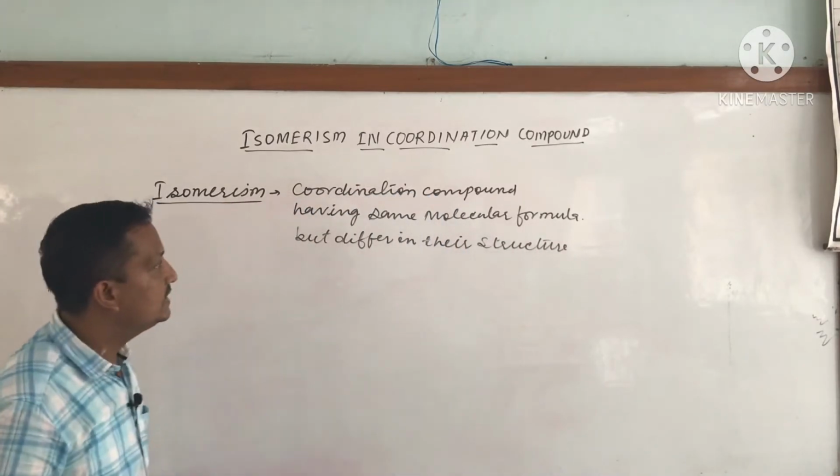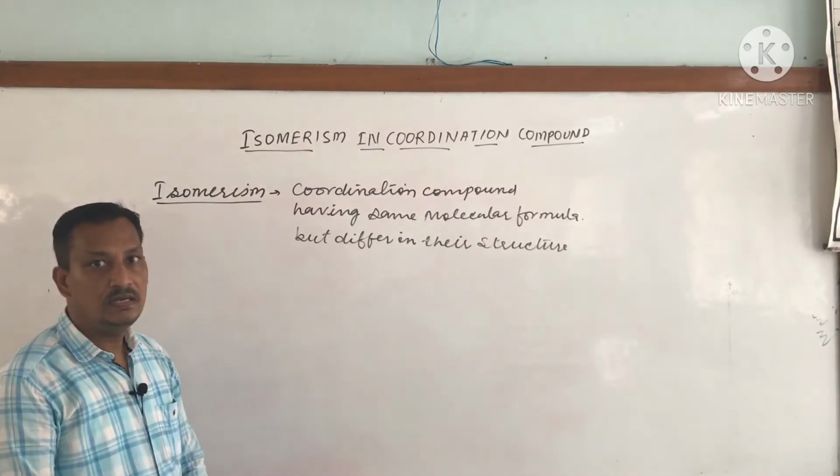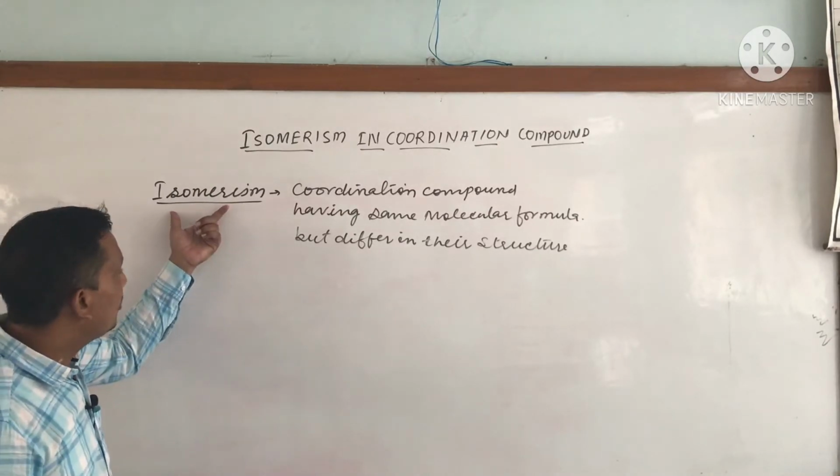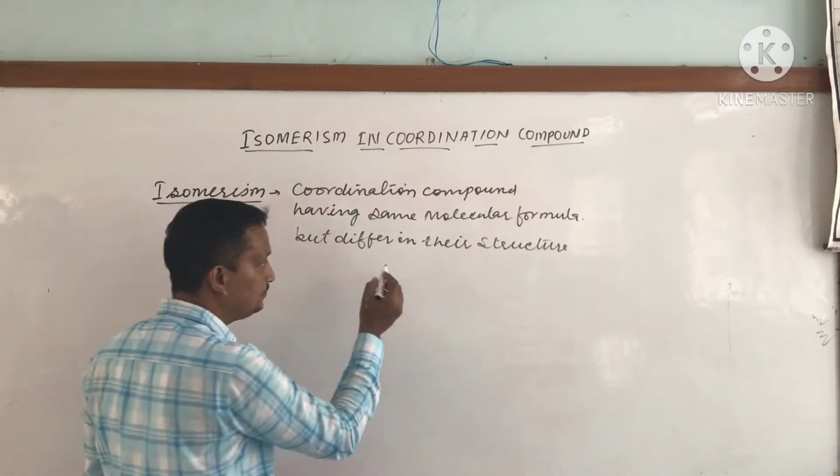Coordination compounds having the same molecular formula but differing in their structure are called coordination isomers.